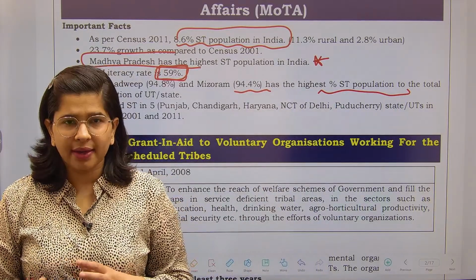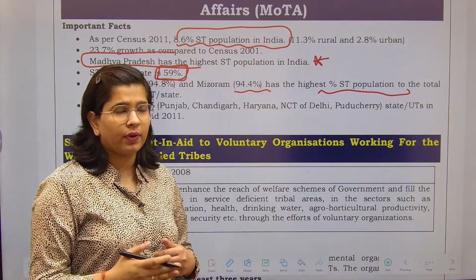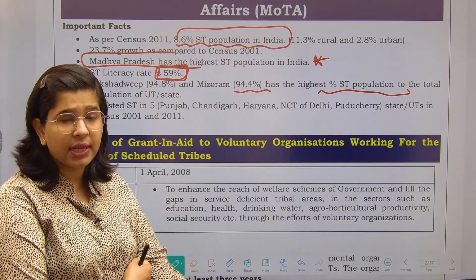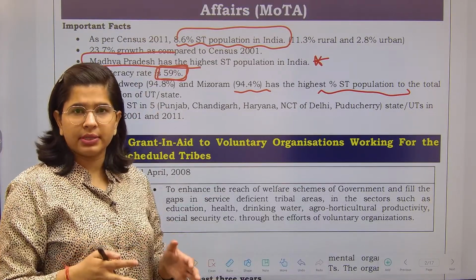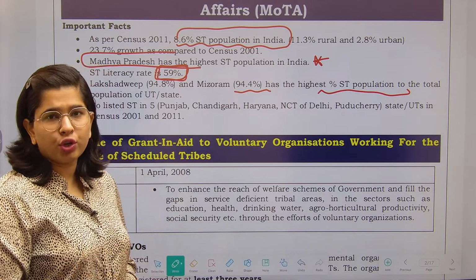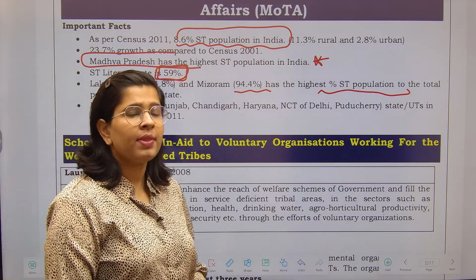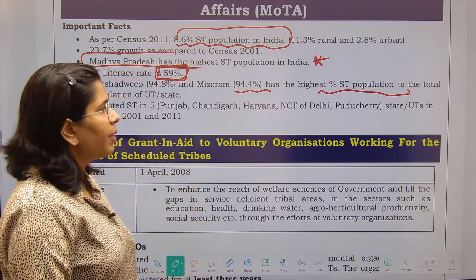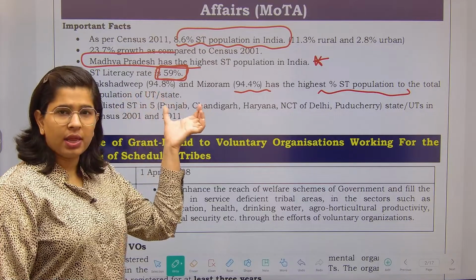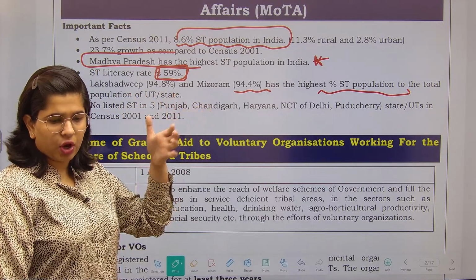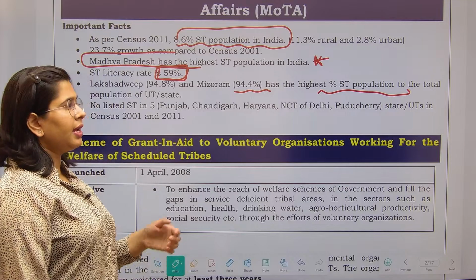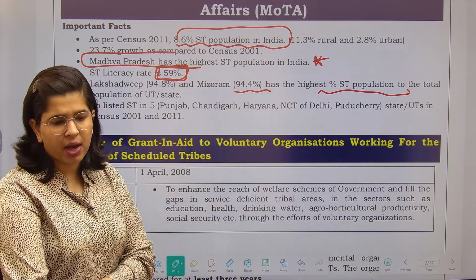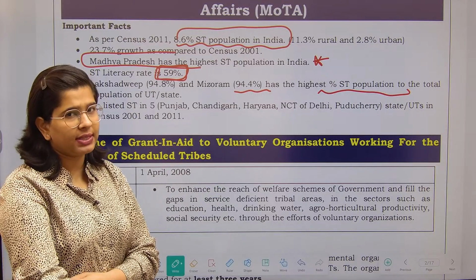The comparison made over here is that Madhya Pradesh has the highest number of ST population in absolute terms, that means absolute numbers like 10 lakhs, 20 lakhs, 30 lakhs. But when I compare the total population with the ST population, that is called percentage population. So on a percentage basis, Lakshadweep and Mizoram have the highest percentage of ST population in India.